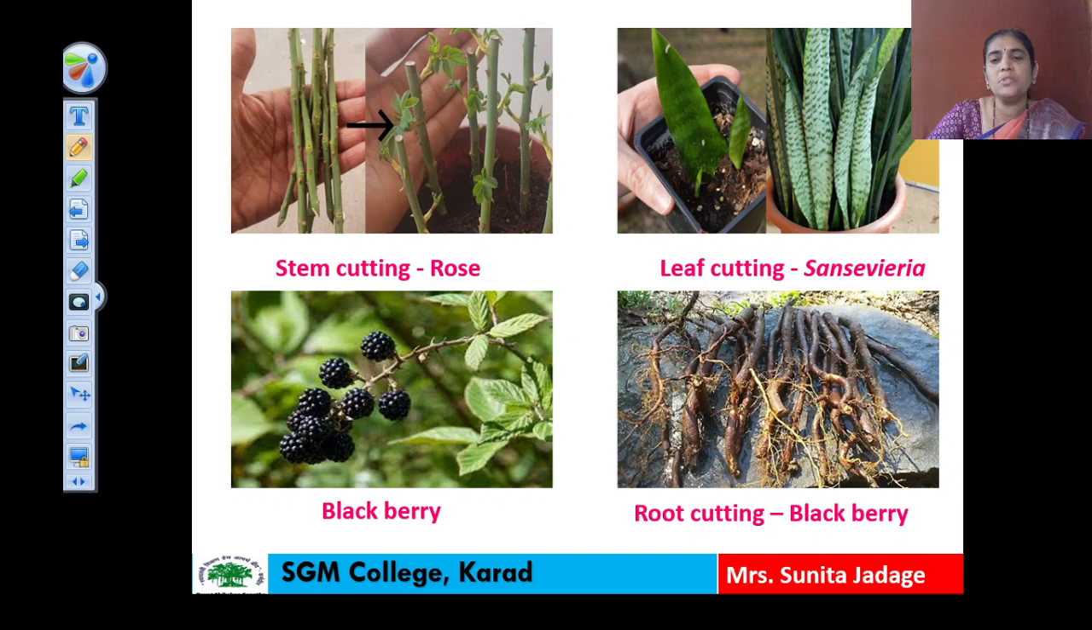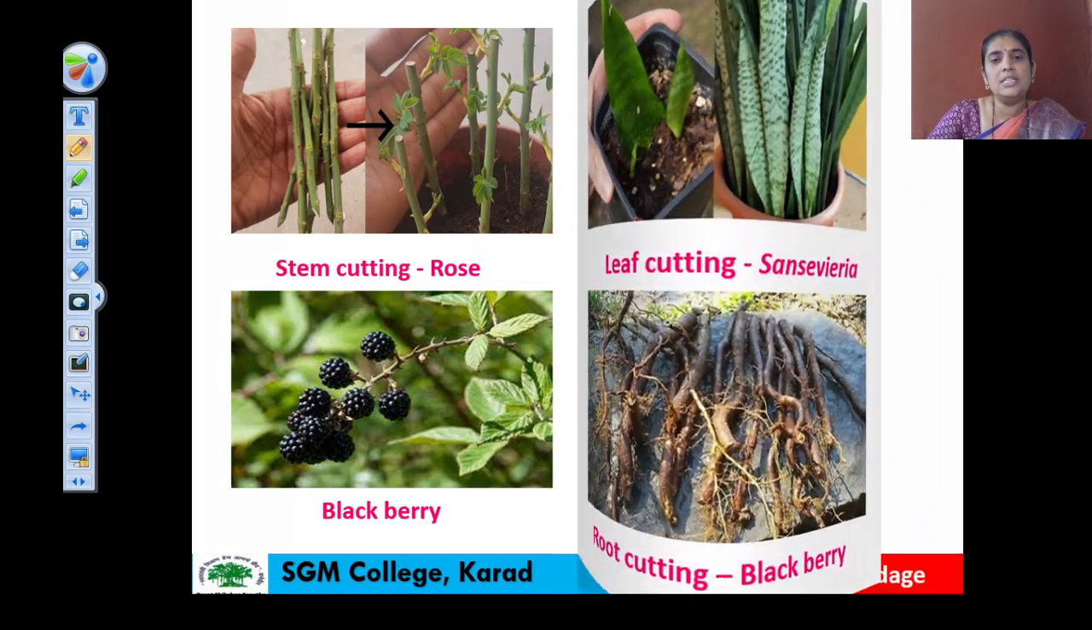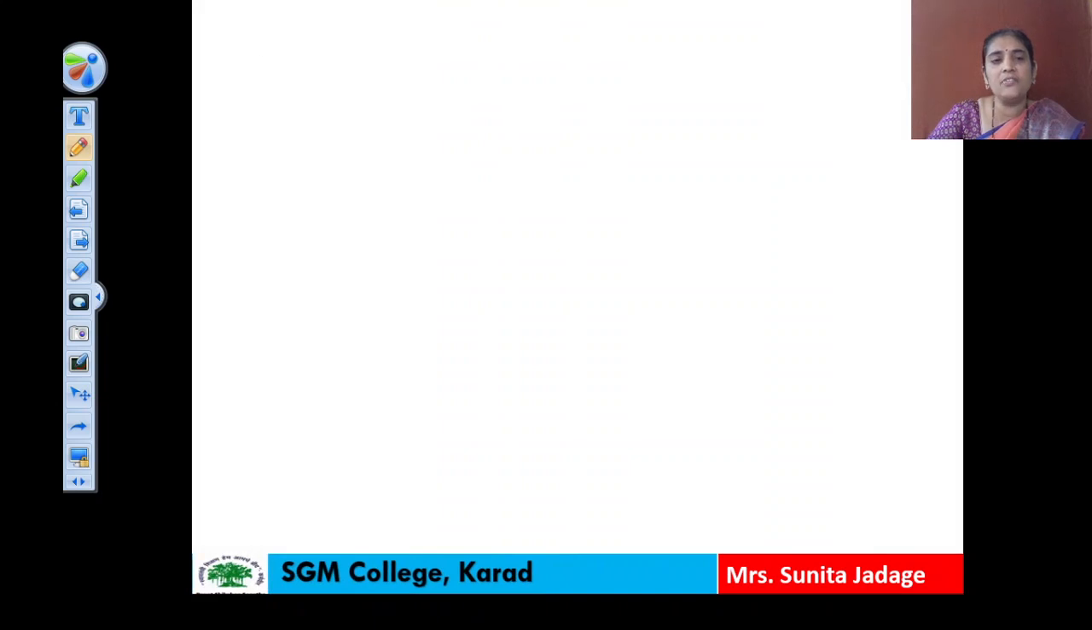So with the help of stem, leaf and root cutting method, we can grow the plants, and this is known as the asexual type of reproduction or the vegetative type of reproduction by cutting method. Second method, that is the grafting method.